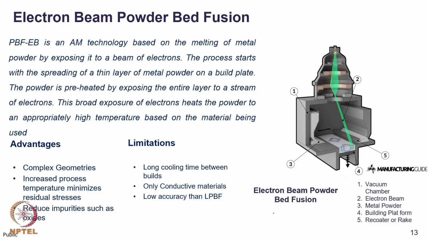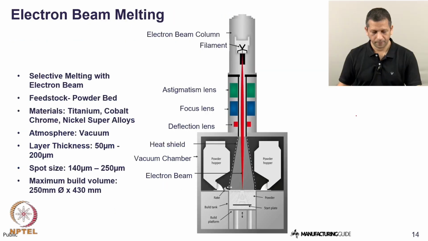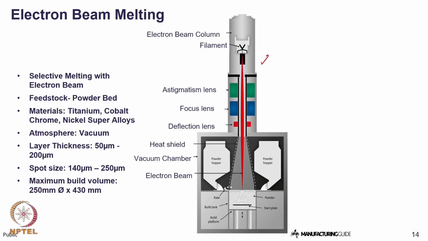We discussed about electron beam powder bed fusion. The principle is similar to the laser bed powder fusion, except that the energy source is electron beam in this case. We also discussed about various components of electron beam melting.